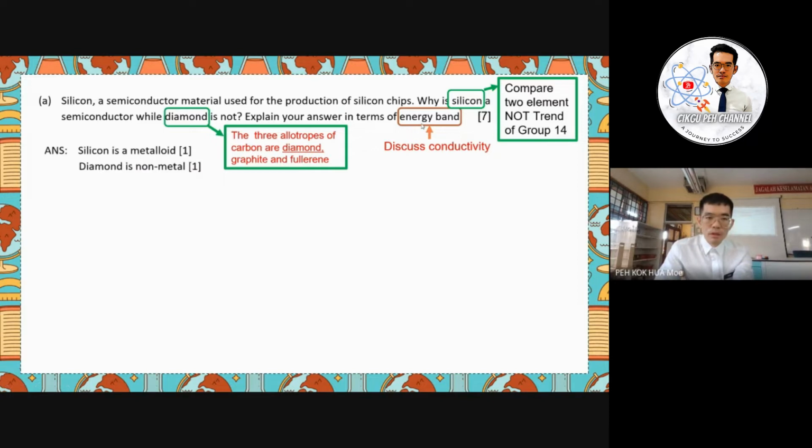So the first advisable answer here will be: silicon is a metalloid, diamond is a non-metal. So this is the first comparison, and you will get the first 2 marks here.